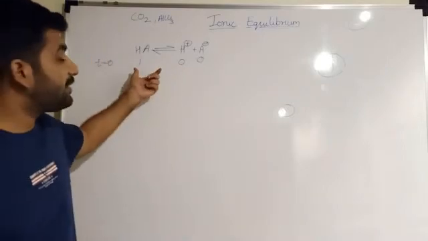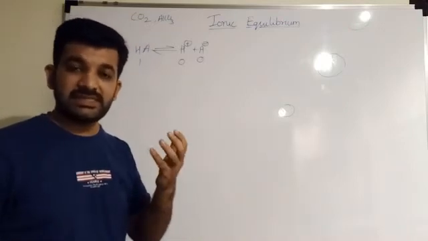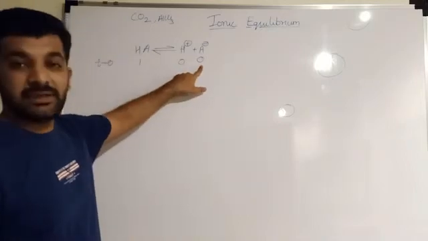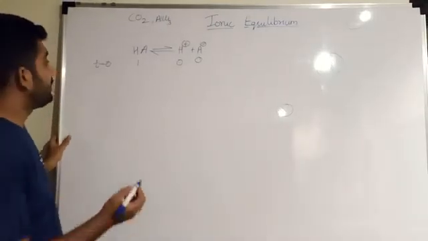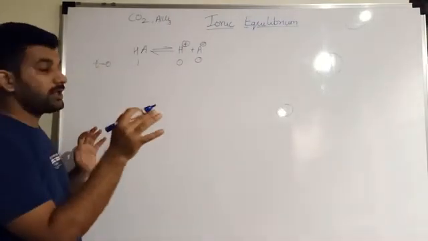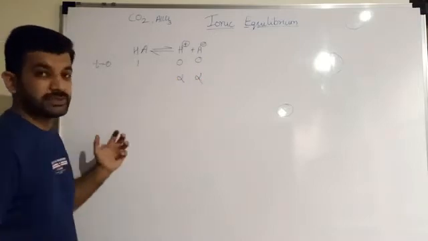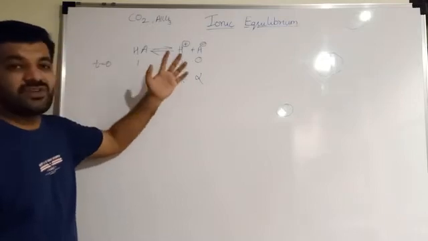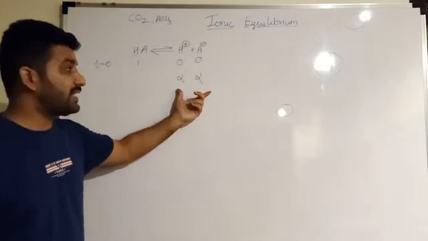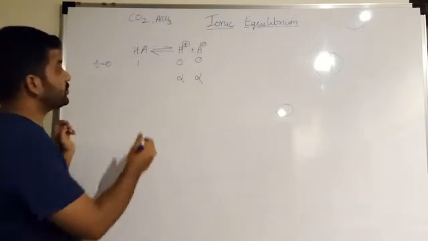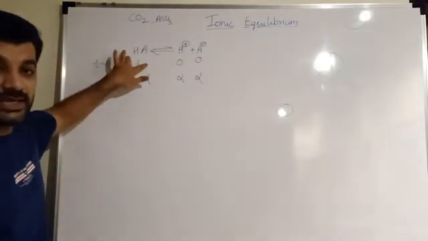So initially, if I am having HA in a spoon, or whatever acid in its standard state, H plus and A minus ions will be 0. Now when I add that HA in water, it will dissociate into H plus and A minus ions depending upon its degree of dissociation. Meaning if only 40 ions are dissociated, that depends upon the degree of dissociation. That's why I will be writing alpha here. So as these alpha ions are formed, alpha will be lost from HA also.